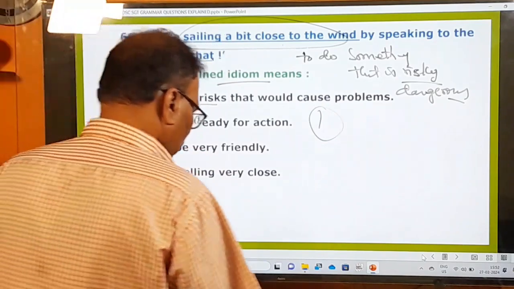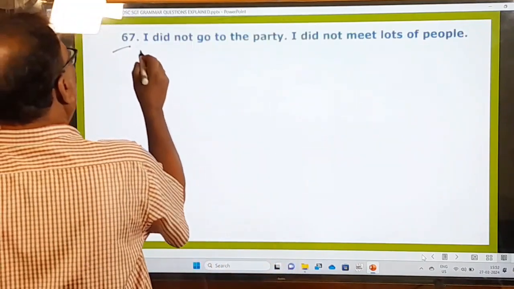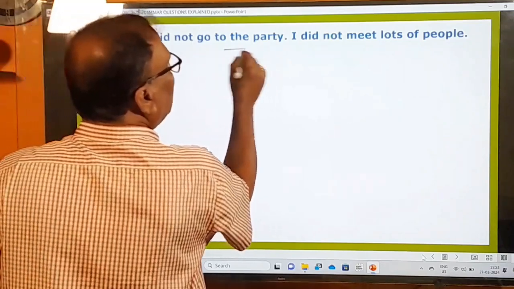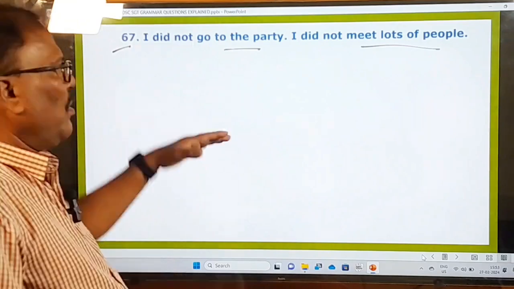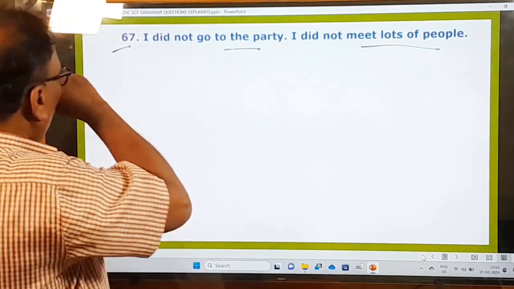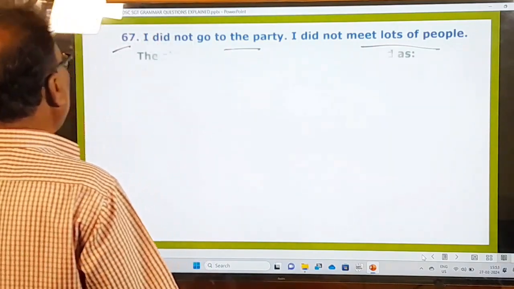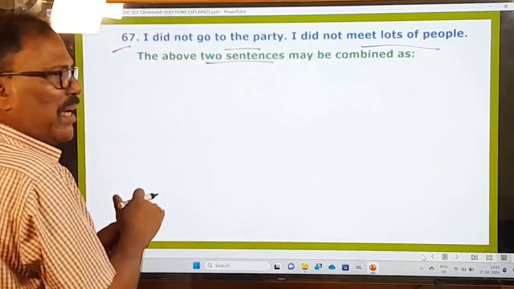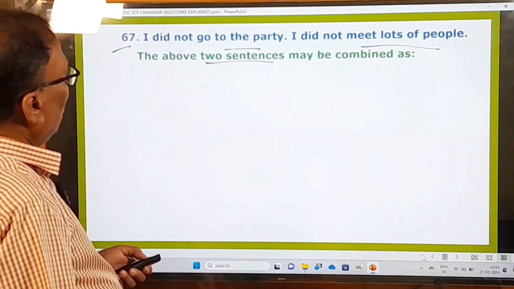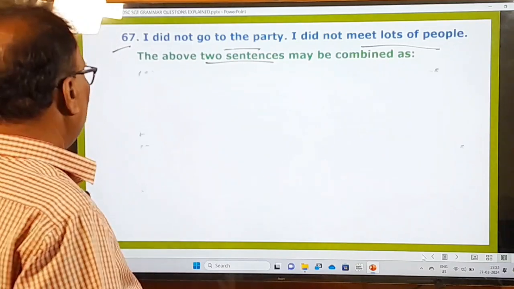And now let's move on to the next question. 67th one. What is that? I did not go to the party. I did not meet lots of people. So these are the two statements given here. And what is the examiner asking you to do? Let us see that the above two sentences may be combined. These two sentences may be combined in this way. What is the right option? Let us look at that.